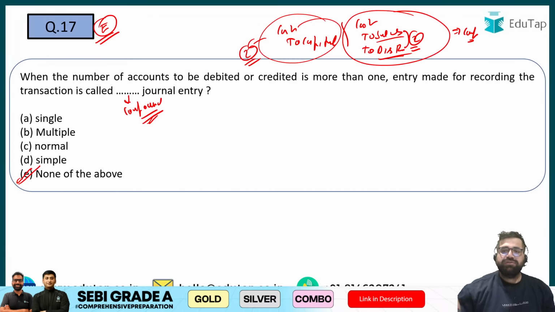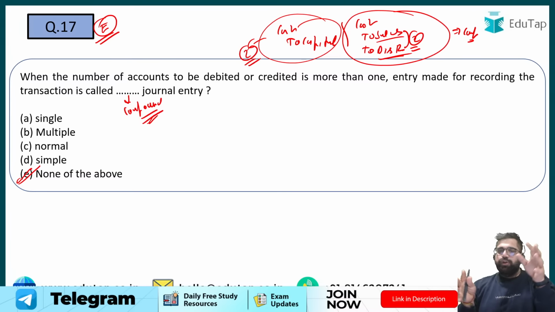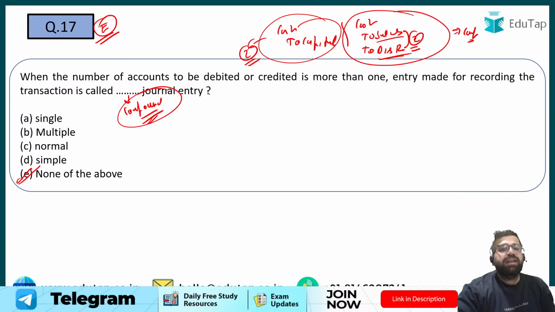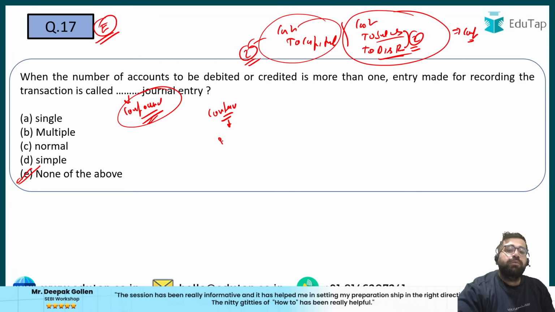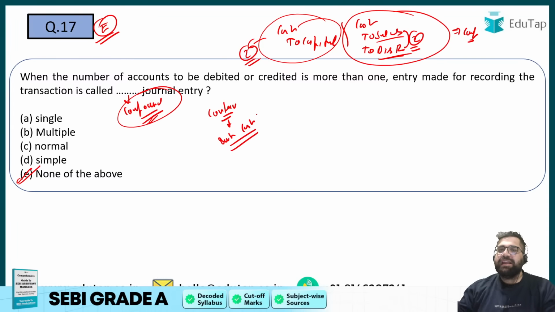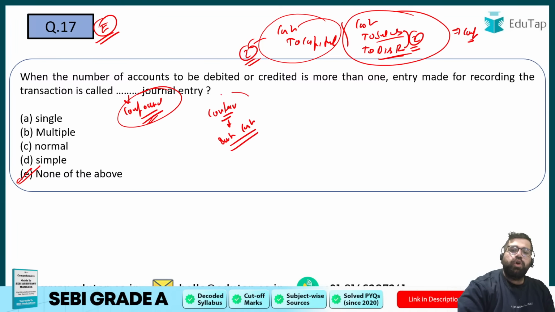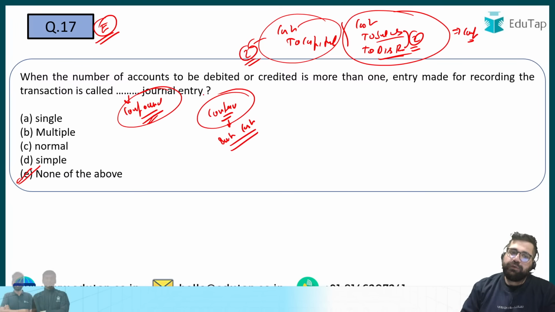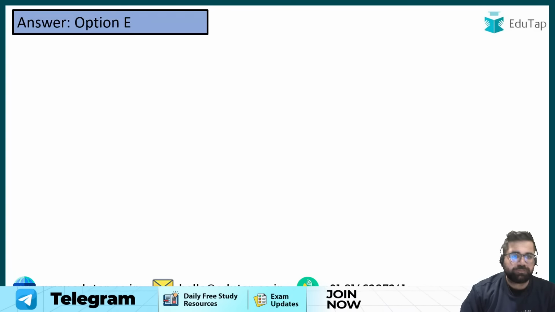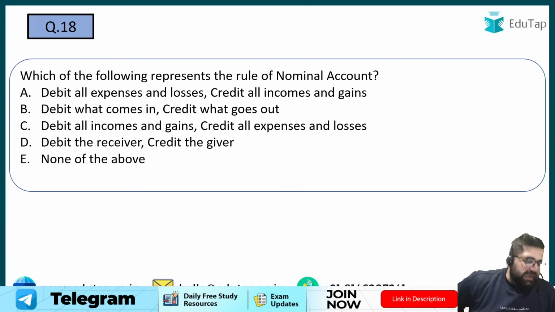Right? And this happens when you club journal entries. Like you can pass two journal entries for different transactions, but if you club them, then these are known as compound journal entries. Like we also have the contra journal entry. A contra journal entry is when your bank account and cash in hand both are getting impacted, like cash deposited in a bank. So you call them a contra entry. Likewise, we have a compound journal entry. Very basic concept. I hope the maximum of you have given the right answer. Let's go to question number 18 now.